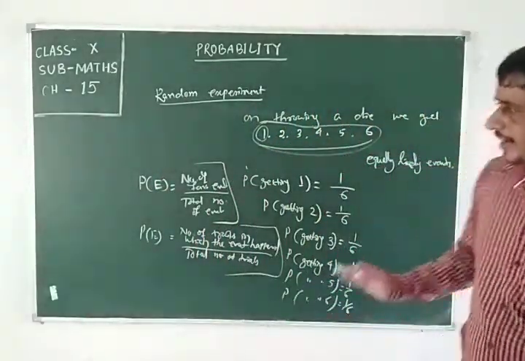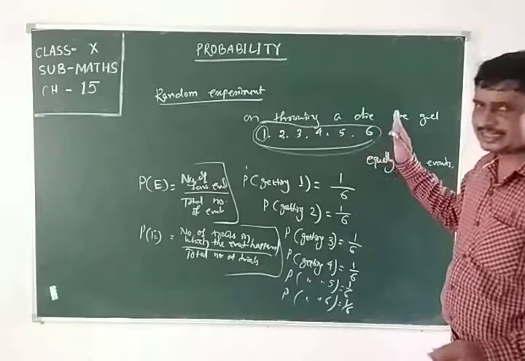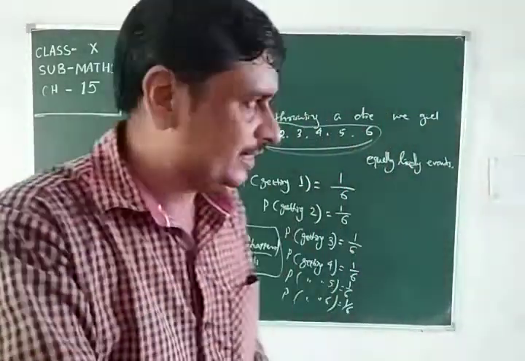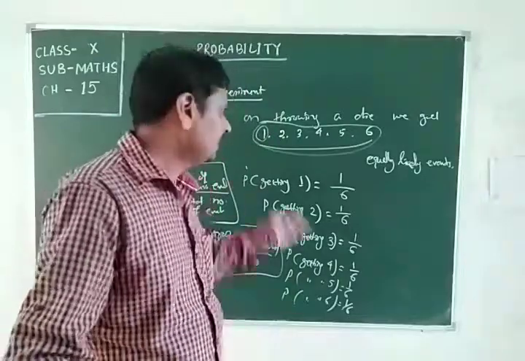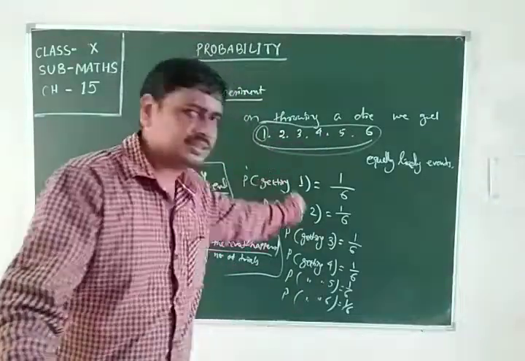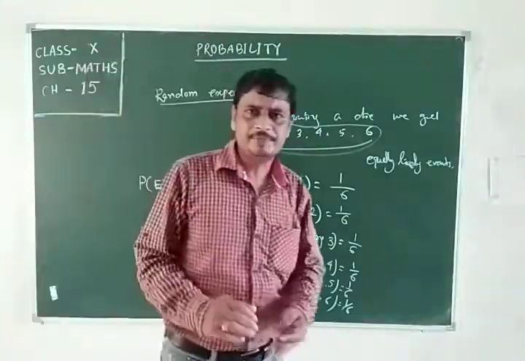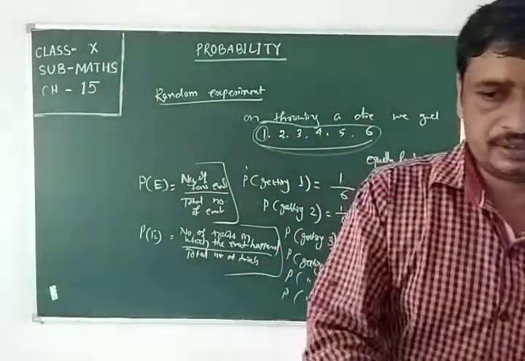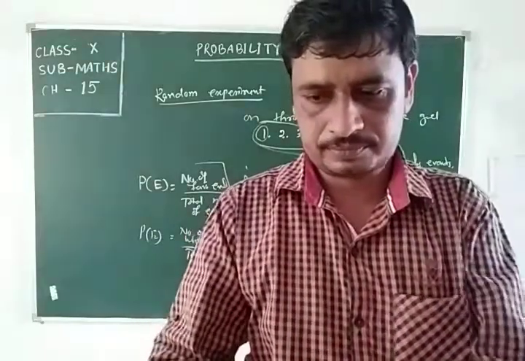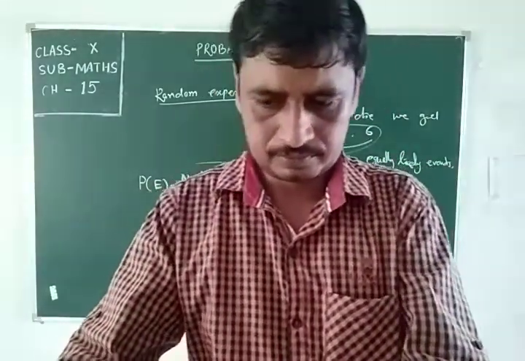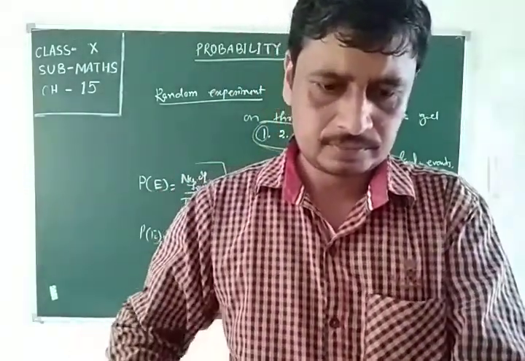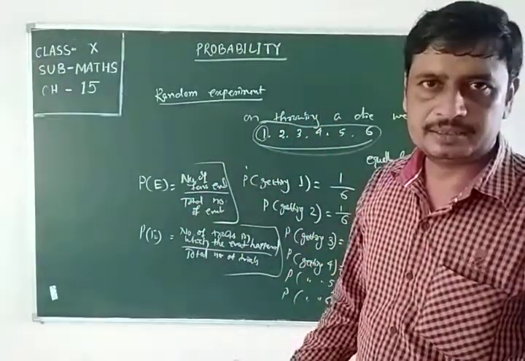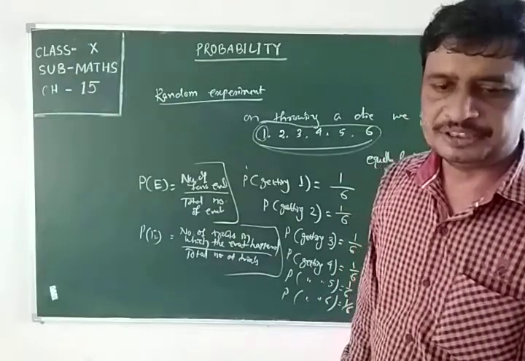Next, when we are getting 1, 2, 3, 4, 5, 6, the set of all these outcomes is said to be the sample space, and all these outcomes of the events are said to be sample points. Next, we'll do some examples on the basis of this probability.